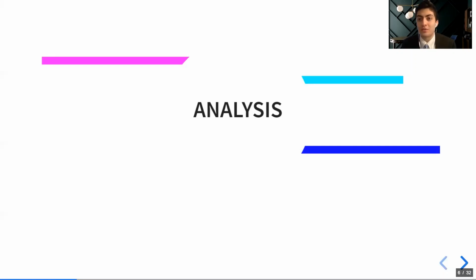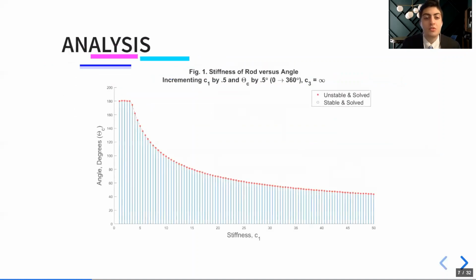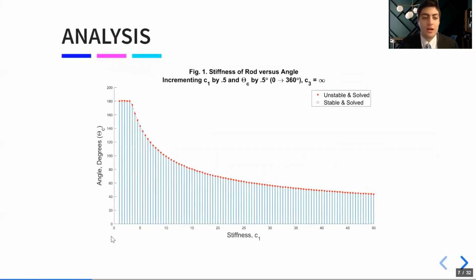Okay, so let's start analyzing this question by setting C3 to be infinity, checking different values of C1, and testing when our rod becomes unstable. When we do so, we'll see this graph of our twisting angle versus our twisting stiffness, C1. Let's say we start at a twisting stiffness of 1 and a twist angle of 0. We can check if our rod is stable or unstable.